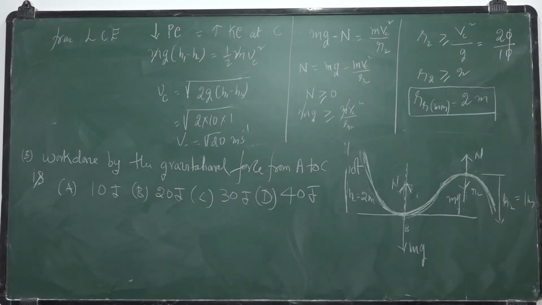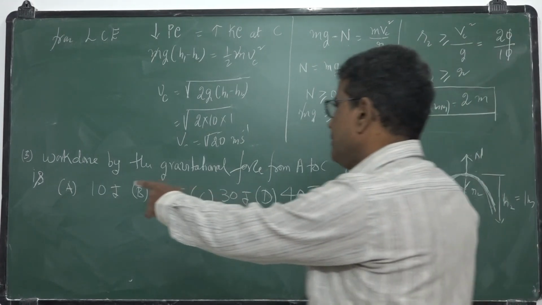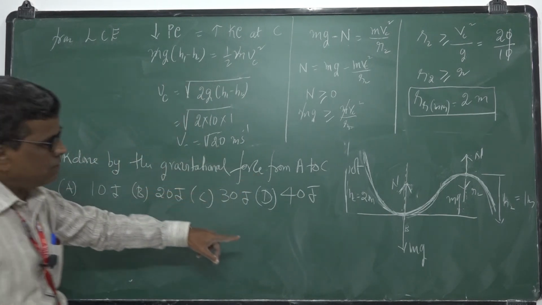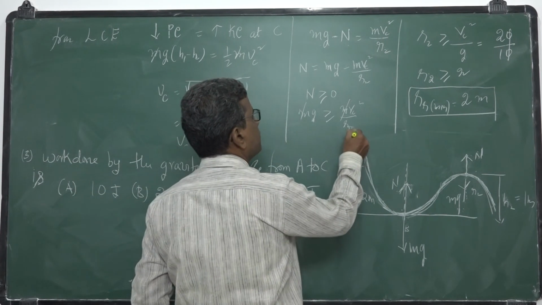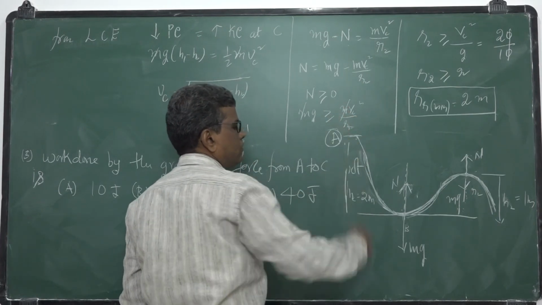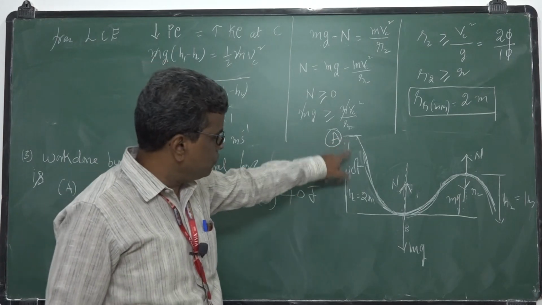How do you solve this one? Work done by the gravitational force from A to C. Where is A? A is here, which is at a height of 2 meters.